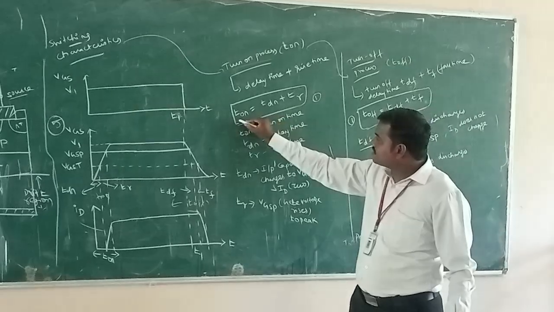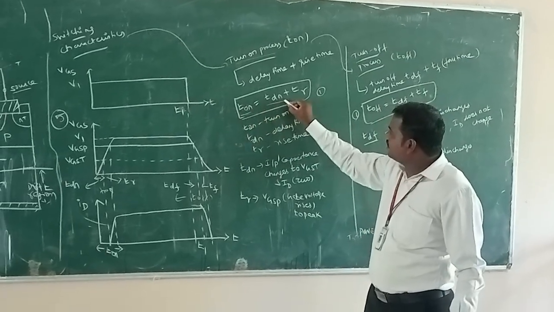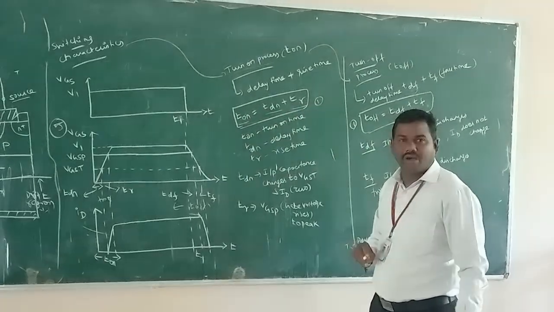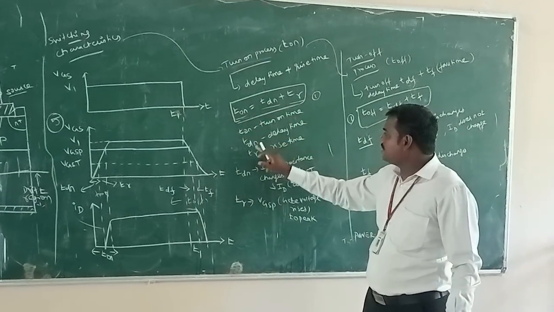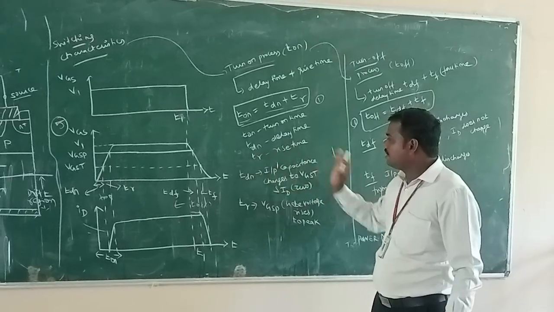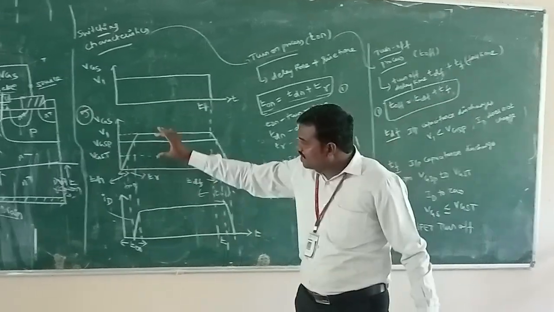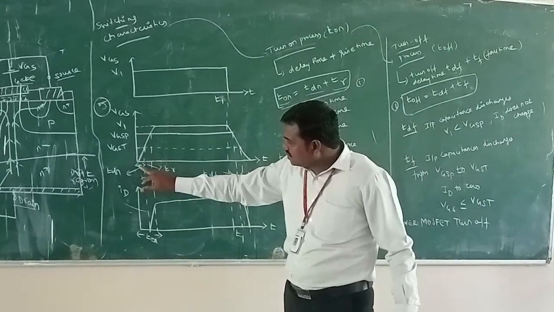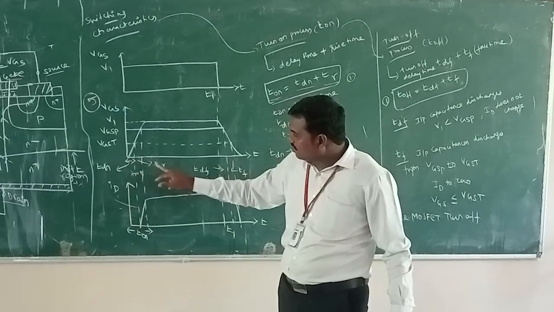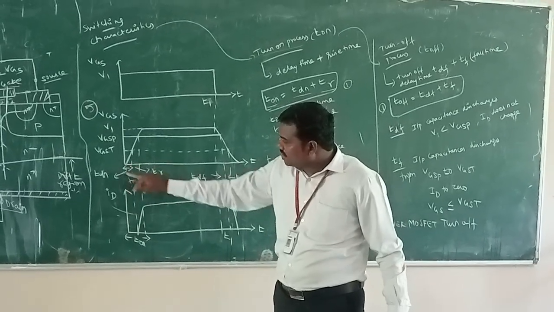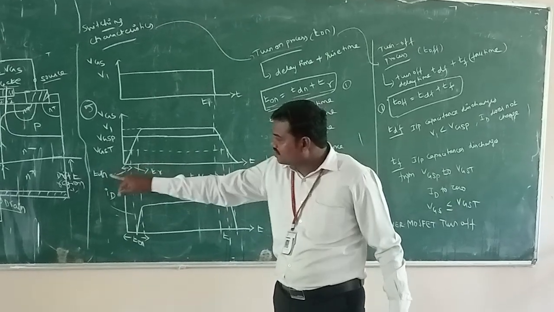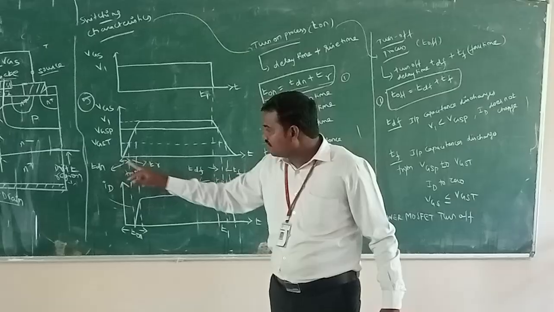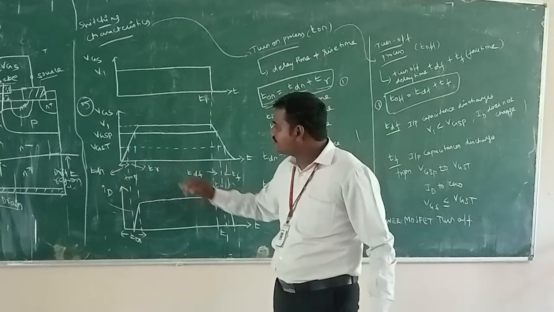The turn on process is T on equal to TDN plus TR. That is, T on equals turn on time, TDN means delay time, TR means rise time. From this diagram, this is TDN, this is TR. Total sum of TDN plus TR equals T on. That is, TDN means delay time, TR means rise time.